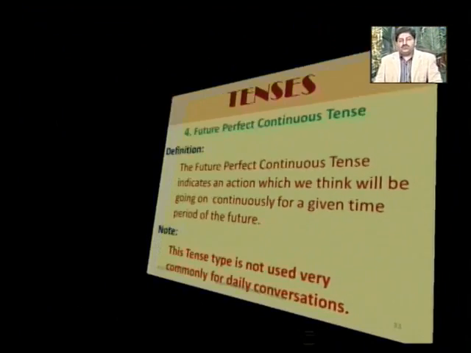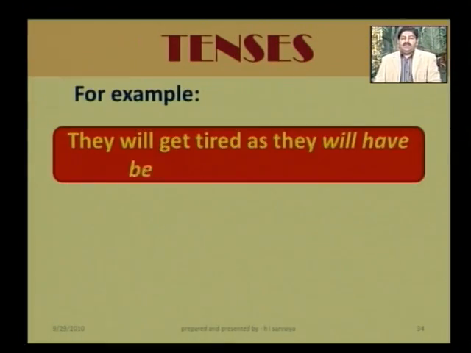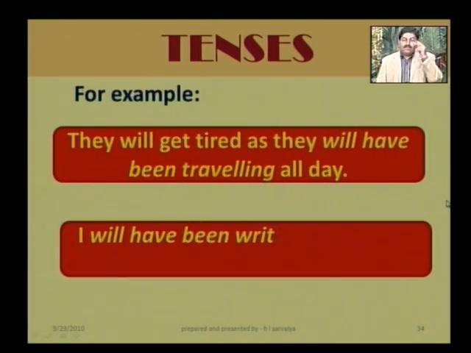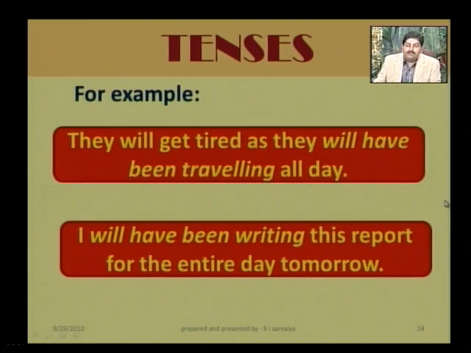So let's look at examples. They will get tired as they will have been traveling all the day. એટલે કે will છે તે ભવિષ્ય, have been that is perfect tense, traveling that is continuous tense, and will that is future tense. So future continuous perfect tense. Look at another example. I will have been writing this report for the entire day tomorrow.